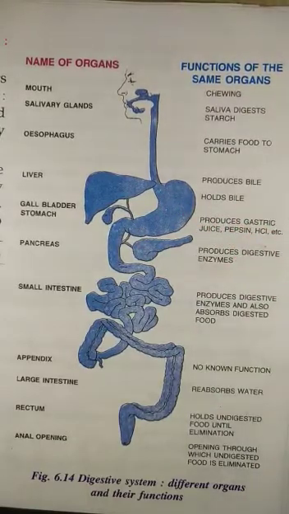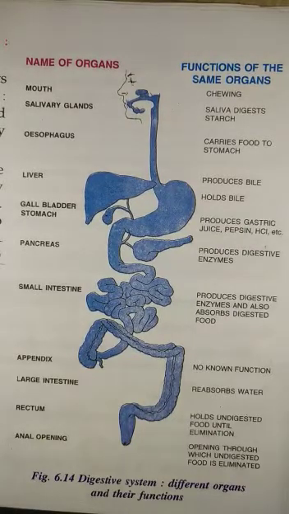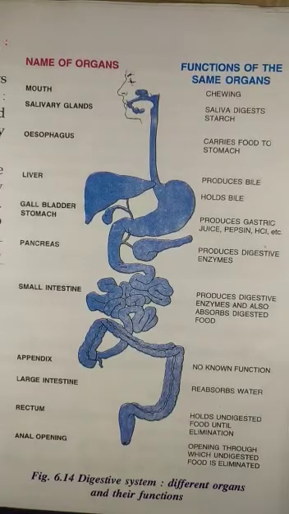The inner lining of stomach secretes mucus, hydrochloric acid or HCl and digestive juices. The mucus protects the lining of stomach. The hydrochloric acid or the HCl kills many bacteria that enter along with the food, and it also makes the medium in stomach acidic and helps the digestive juices to act. The digestive juices break down the protein into simpler substances.